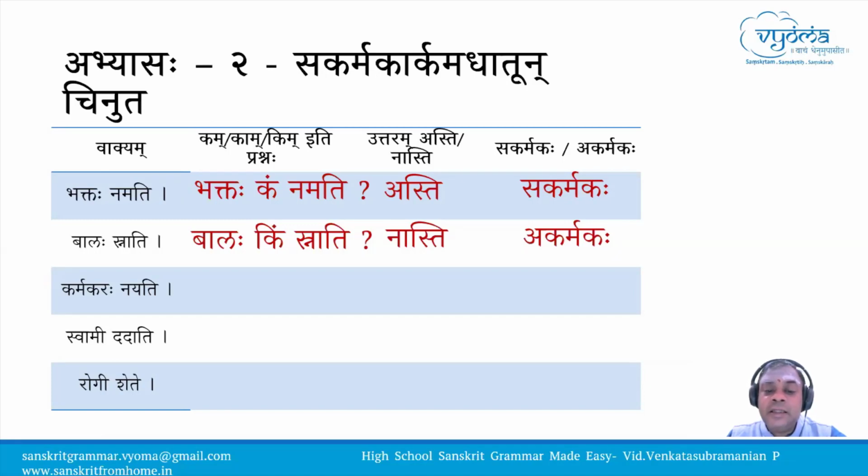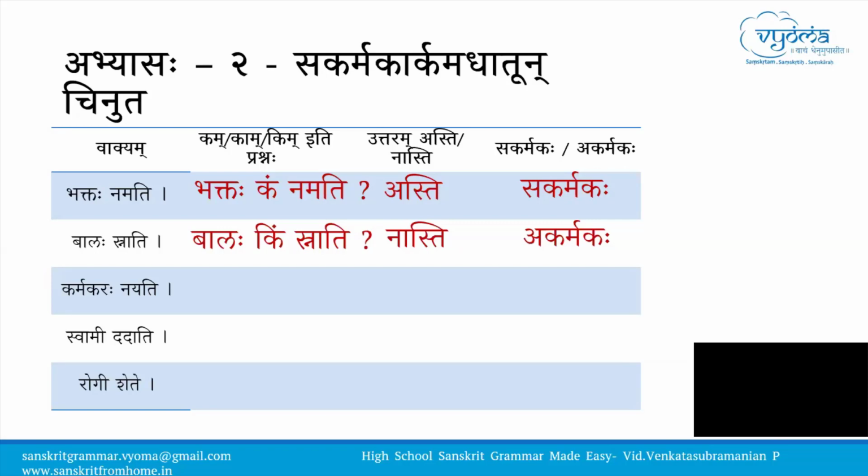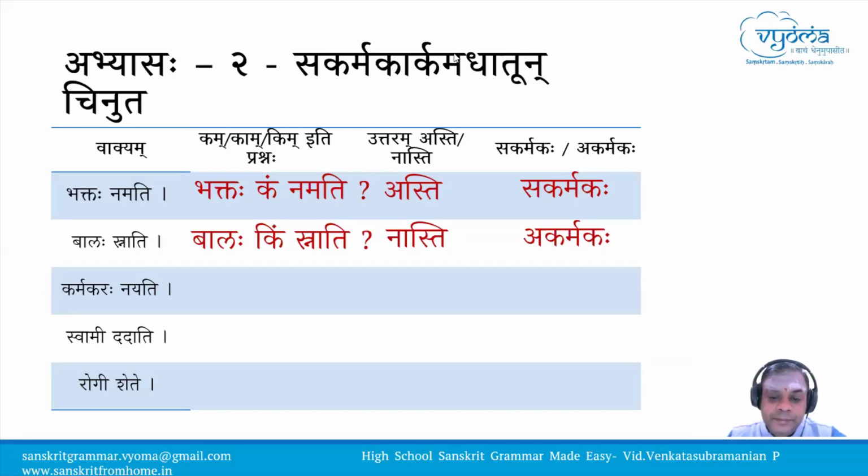That is why this is akarmaka. If we ask "Balaha kam snapayati", then the answer "shunakam snapayati" is obtained. Here the kriya is snati - he himself bathes. Okay, sir. Dhanyavada. It was a very good perspective given by Soumya Bhagini. We should thank her for that.